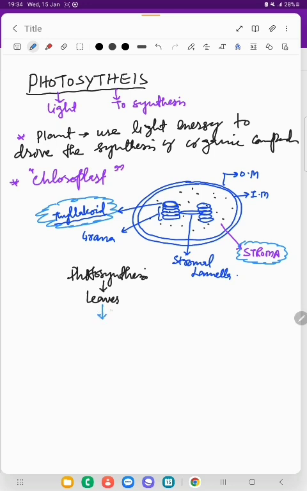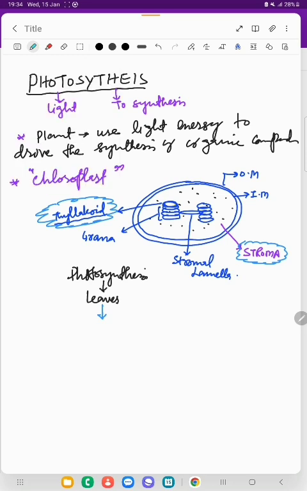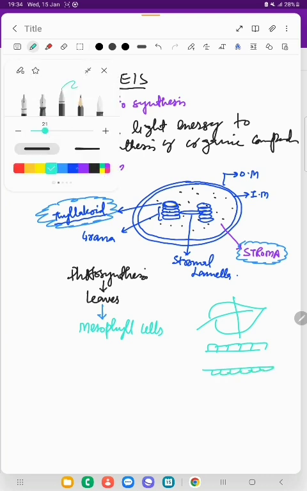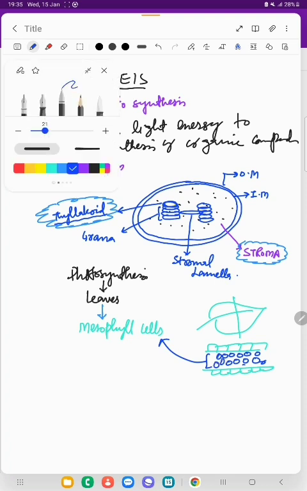This leaf has different cells present inside, but the most important cells which are actually involved in photosynthesis are called mesophyll cells. This is leaf. If I take the transverse section of leaf like this, we have upper epidermis, we have lower epidermis. These two layers are called epidermis, and epidermal layers are not involved in photosynthesis except guard cells. And the innermost ground tissue is called mesophyll, and these mesophyll cells are involved in the process of photosynthesis, right?